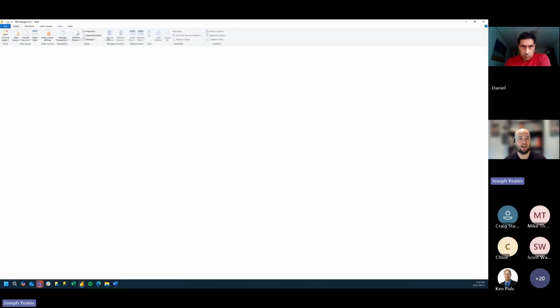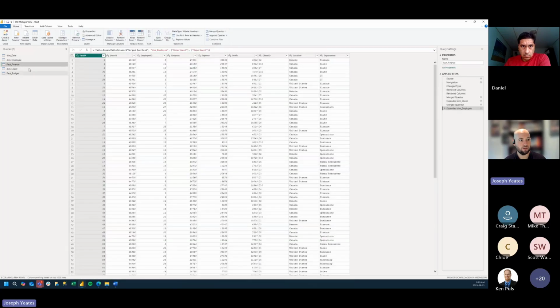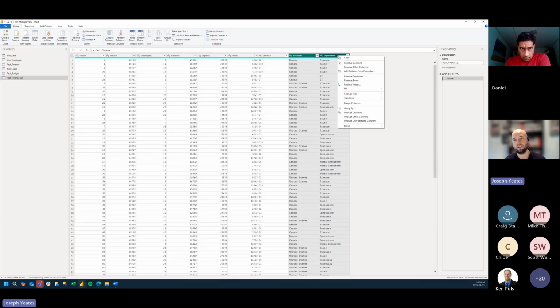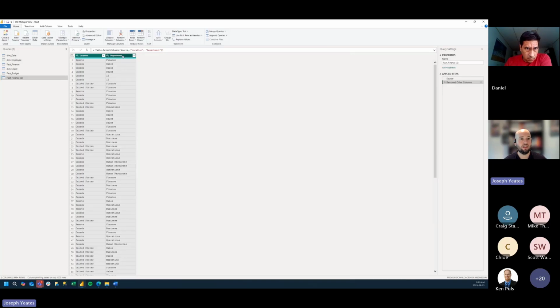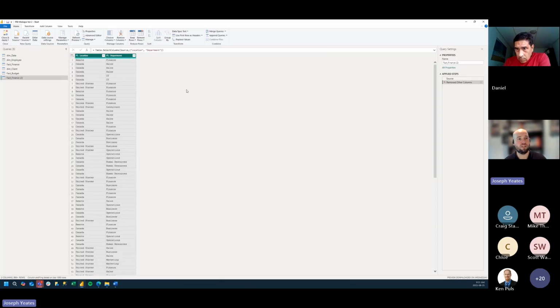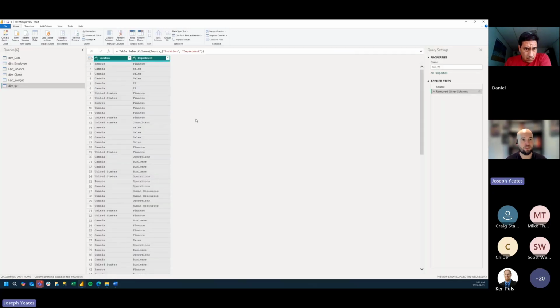So let's open up our Power Query editor, and I'll show you how we can do this. I'm going to reference our fact table that we're interested in, and I'm just going to take the location and the department column from our fact table. I'm going to remove all the other columns. Actually, I don't need to remove duplicates just yet. So we just selected our location and our department column. Let's rename this dim, let's say field parameter. Let's do that. And can we zoom in a little bit too?